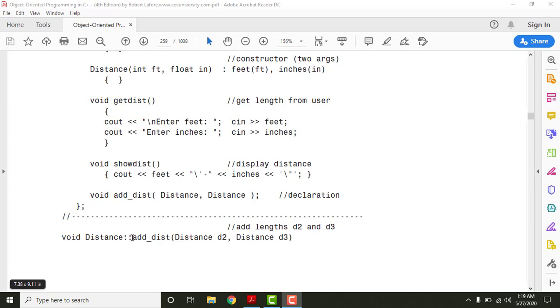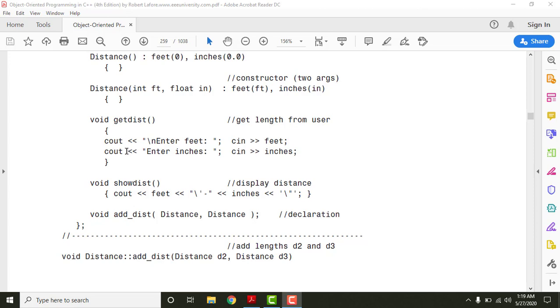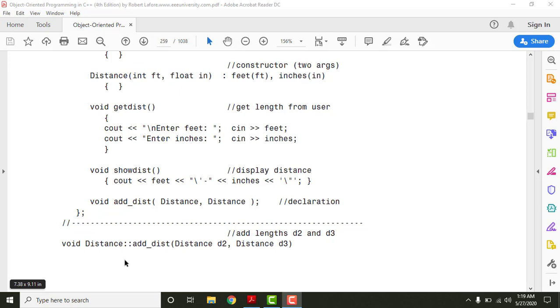What it does is fetch this function from our class, and then we give the arguments to it. This kind of syntax is only used when the function definition for any function is available outside of the class. For these functions, the function definition is within the class, but for this function the definition is outside of the class, and for this reason we need to go with this kind of syntax.